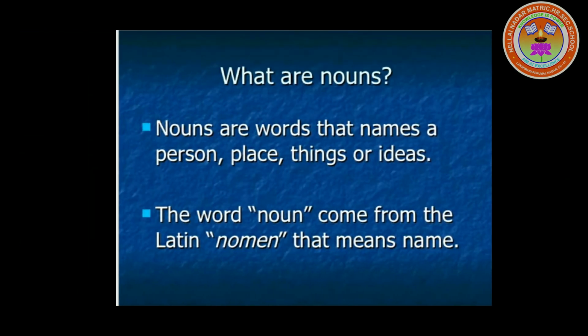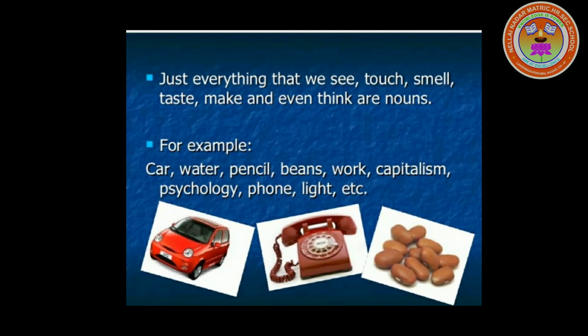So, noun. What are nouns? Nouns are words that name a person, place, thing or idea. The word noun comes from the Latin nomen, which means name. Okay children, everything that we see, touch, smell, taste, make and even think are nouns.